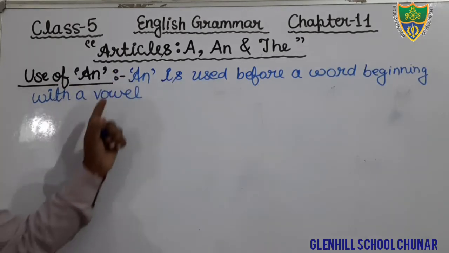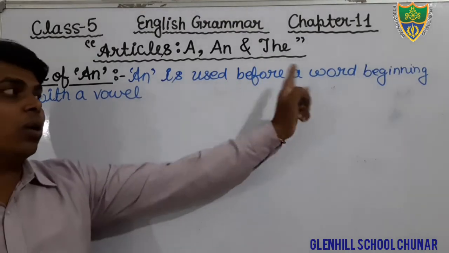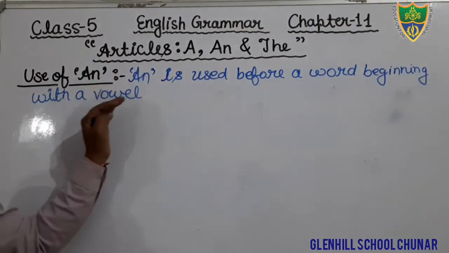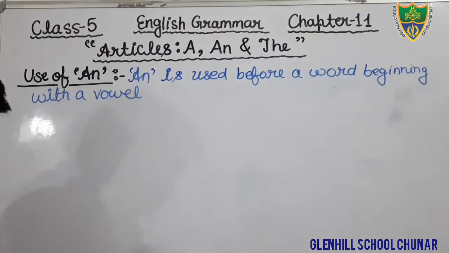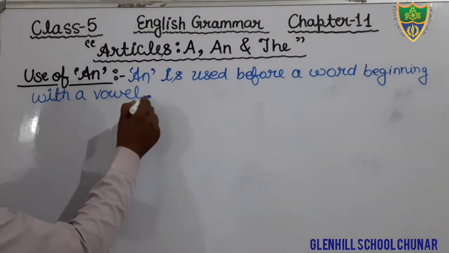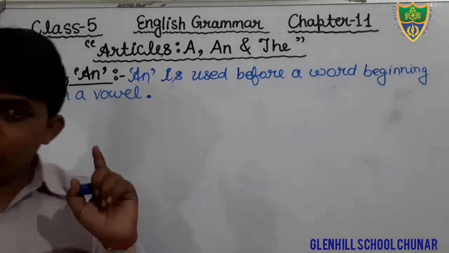Okay students, just see. An is used before a word beginning with a vowel.